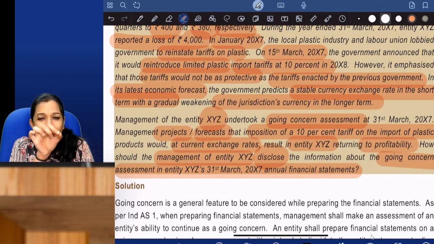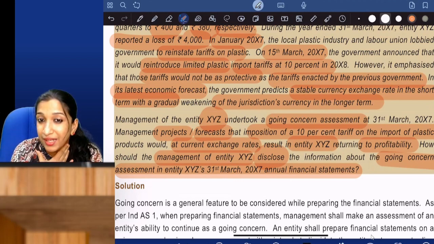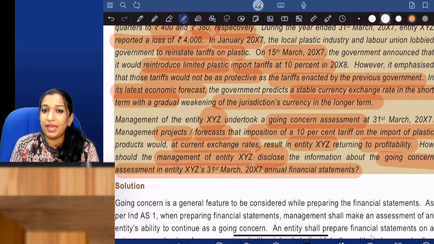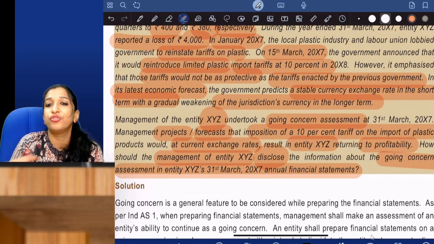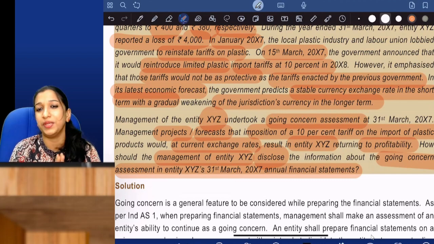Profitability. So because we have gone for an assessment of going concern, what are the disclosures required? When the company has a doubt of going concern, it should go for assessment and should make disclosures in the notes to accounts. So what are the disclosures to be made?